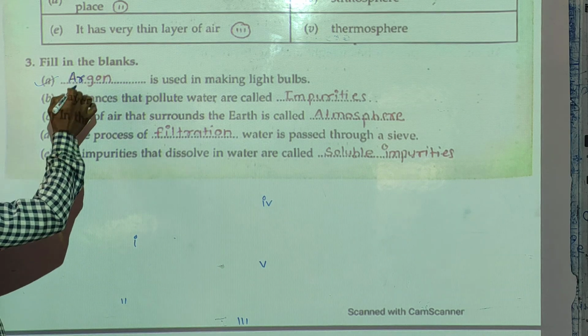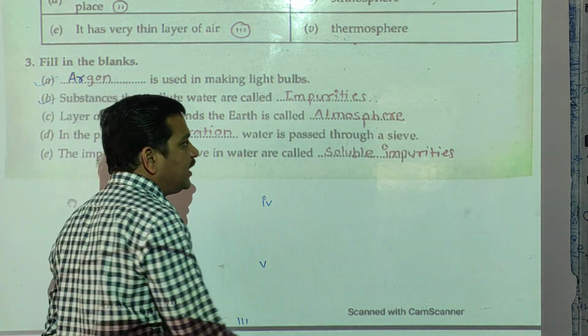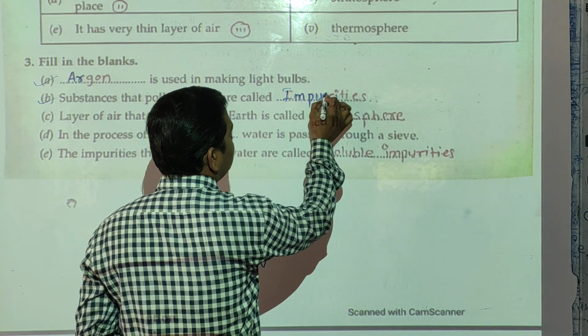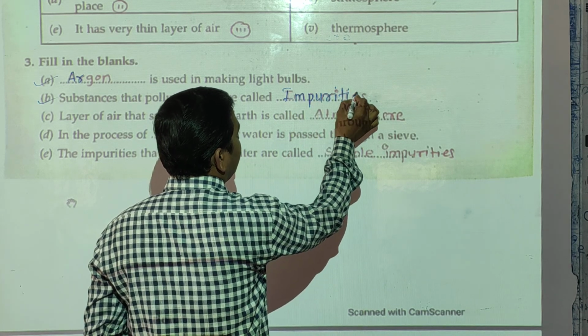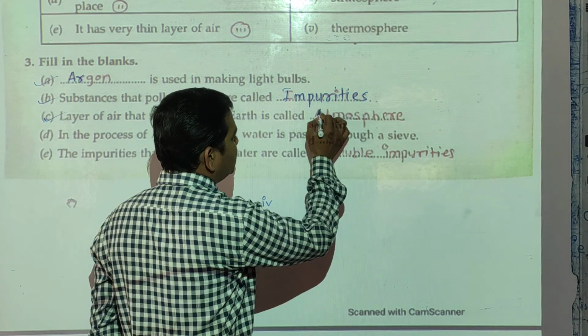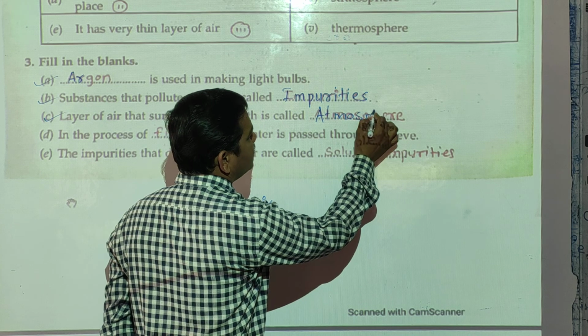Next, substances that pollute water are called impurities. IMPURITIES. Layer of air that surrounds the earth is called atmosphere. Atmosphere.